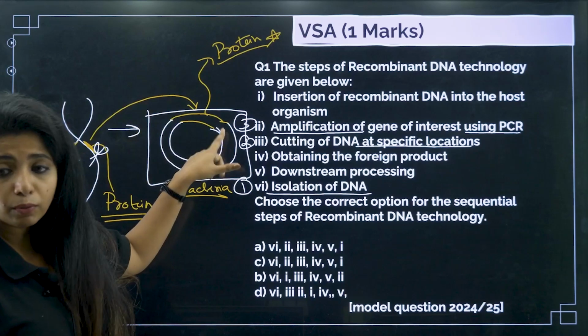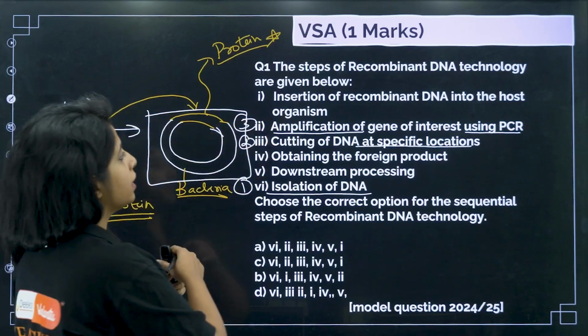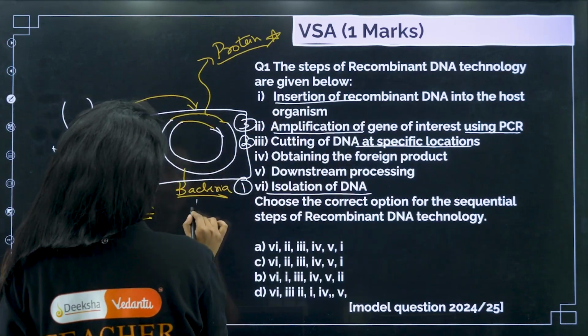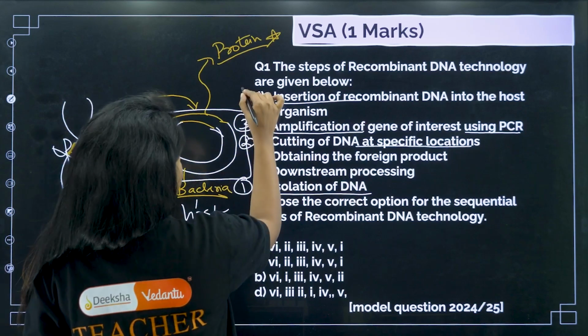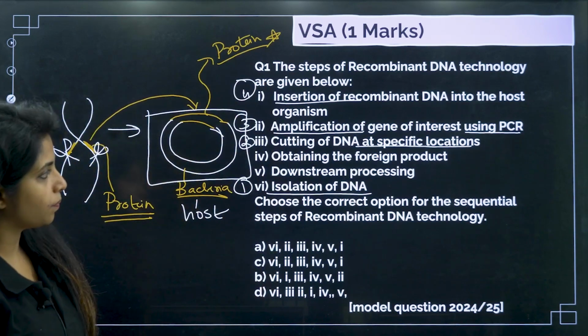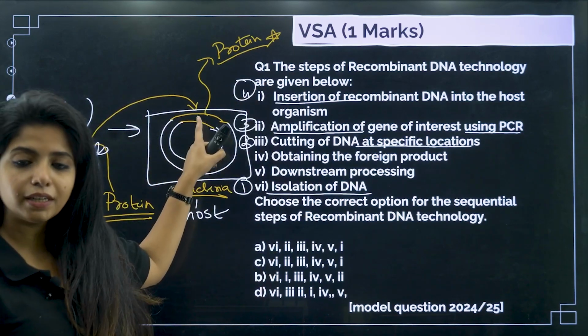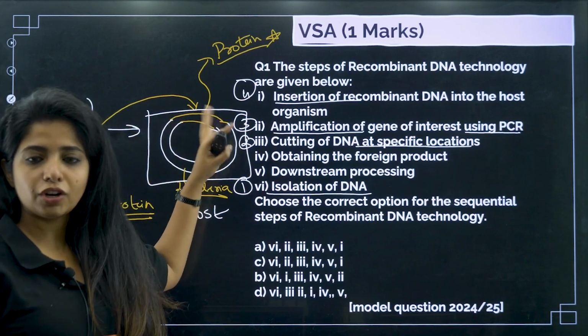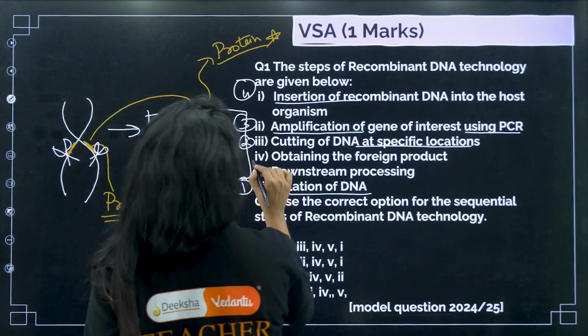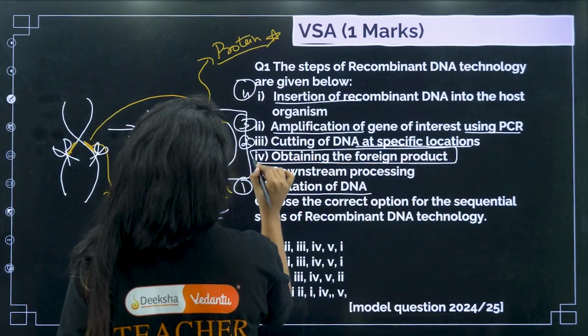So the next step would be what? Insertion of recombinant DNA into the host organism. So this is the host organism where I am putting my content. So this is the fourth option. Now after I have inserted, they will do the process of replication, transcription, translation, everything. I will get my product. Obtaining the product, this will be what?